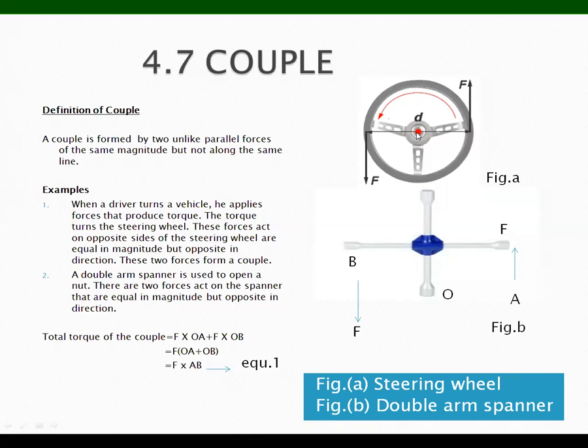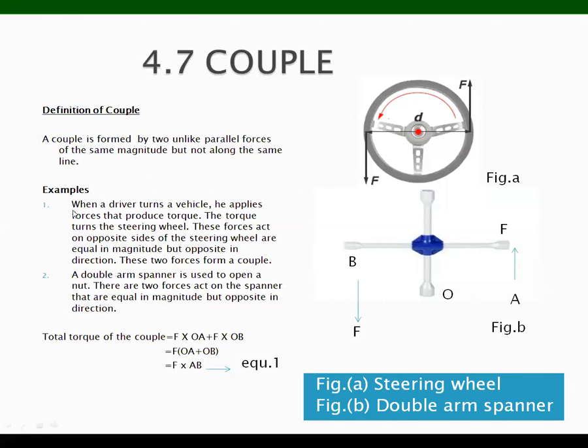This point is called point O. This is the moment arm for this force, and this is the moment arm for this force. Remember that a couple is produced by two unlike parallel forces, which means the forces are parallel but in opposite direction.